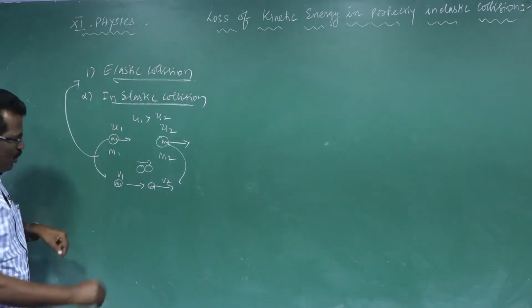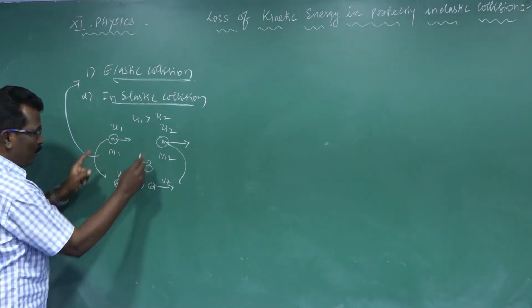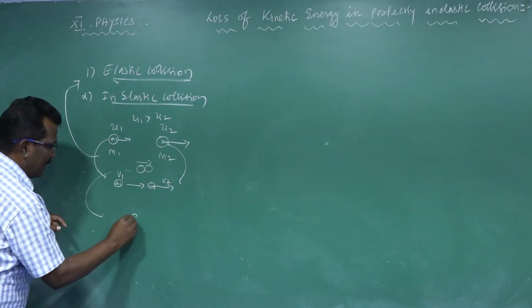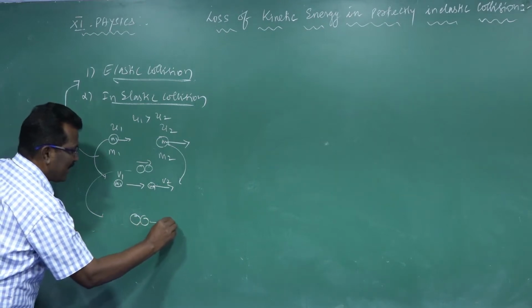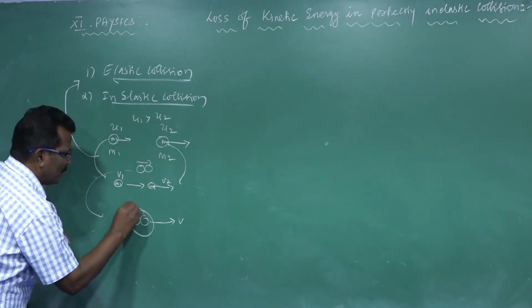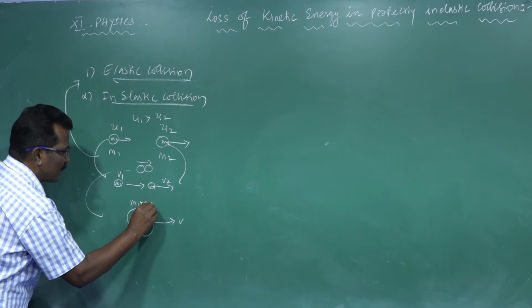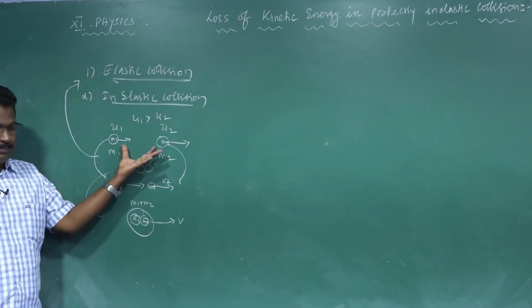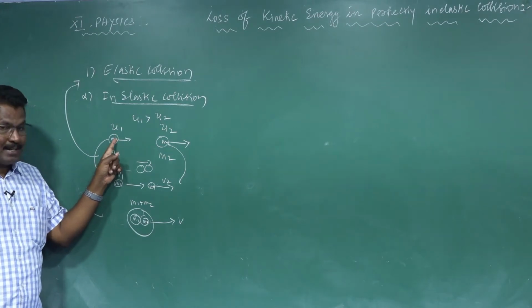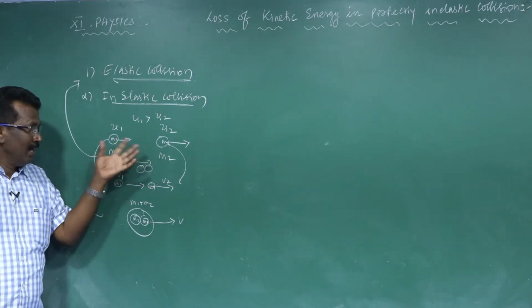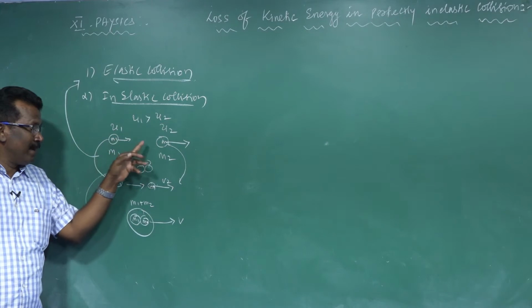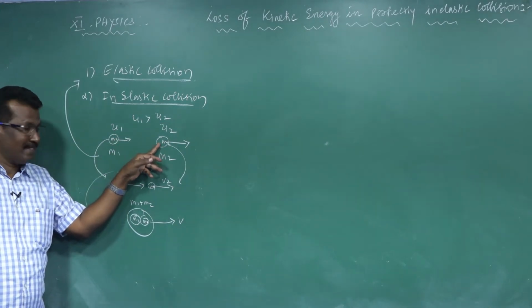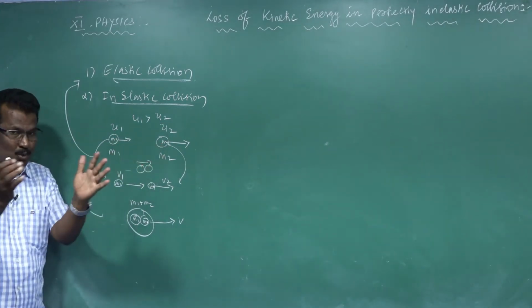But in inelastic collision, after the collision, the two bodies move with a common velocity, so the mass is m1 plus m2. See, there are two bodies. The velocity of the first body is greater than the velocity of the second body. If the first body meets the second body, that is touching it, that is the collision.